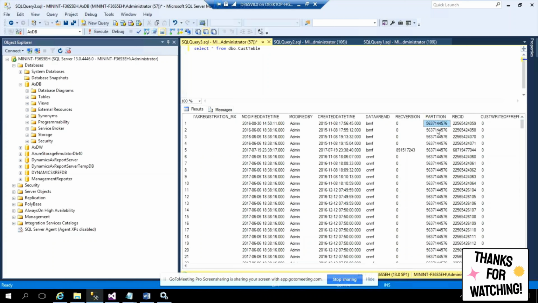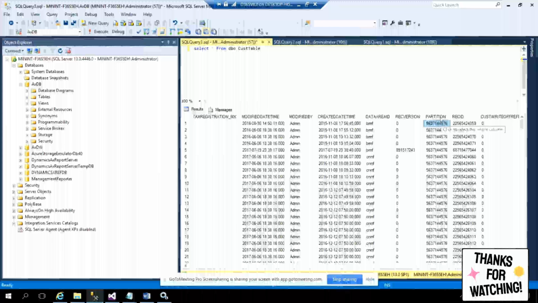And there is one thing called partition. This field is there for backward compatibility, but it is a dead field now. You cannot create more than one partition. You will work only in one partition, so you don't need to worry about this partition. The final thing is your rec ID. This rec ID is again a field which gives the versions of the record.